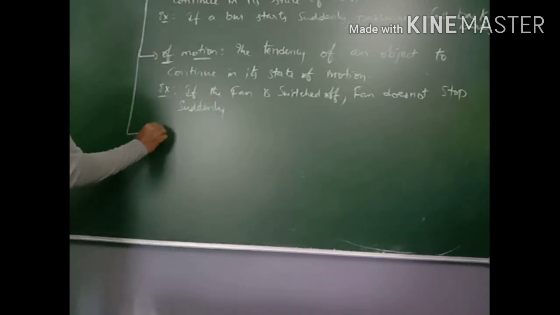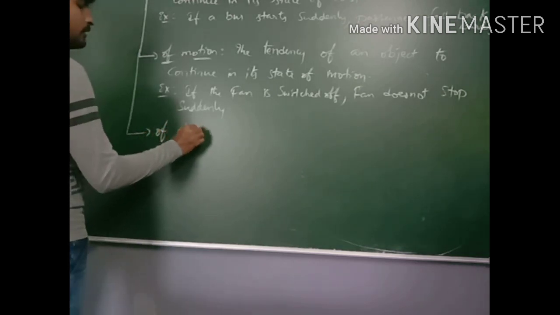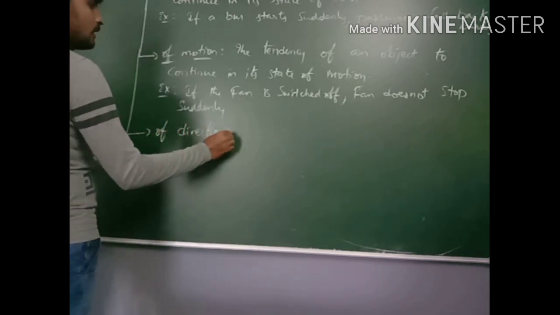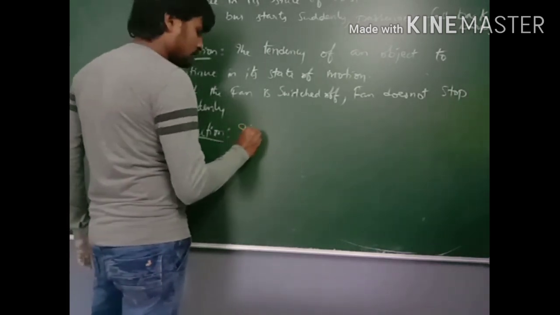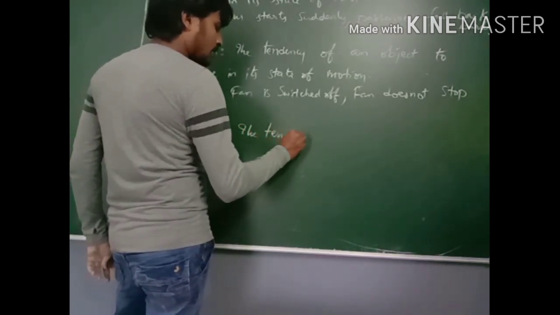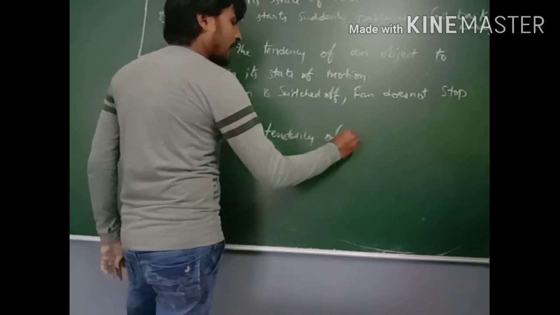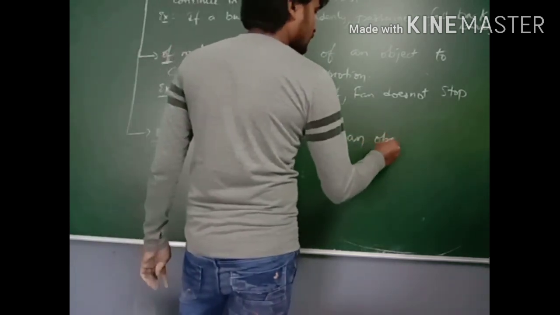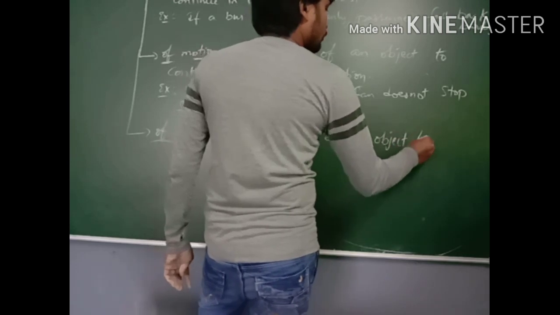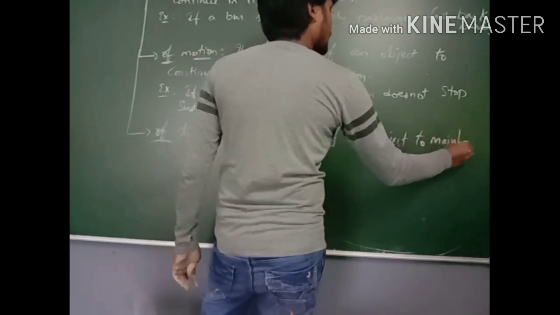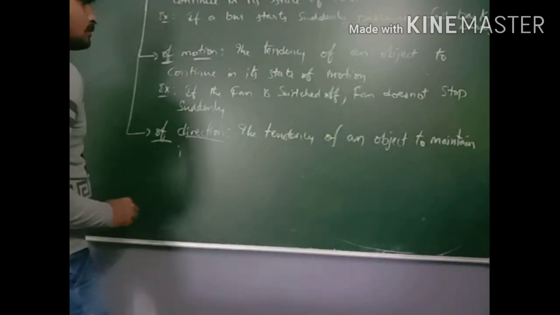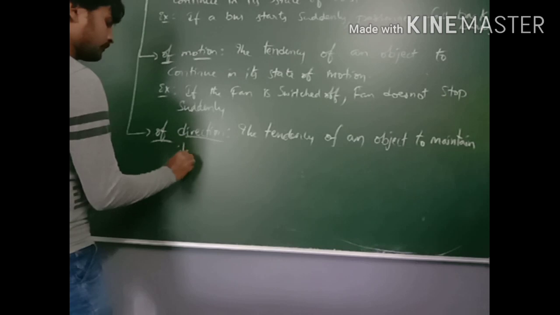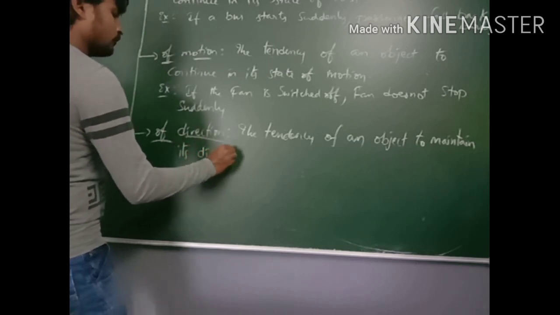Next one is inertia of direction. The tendency of an object to maintain its direction.